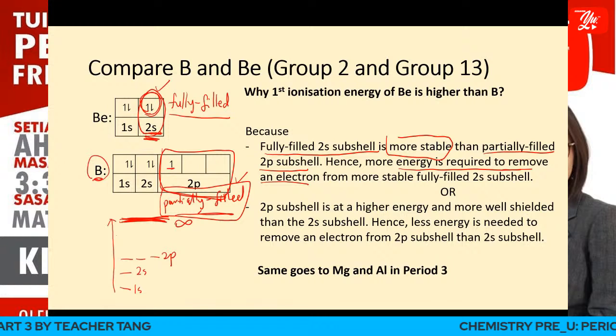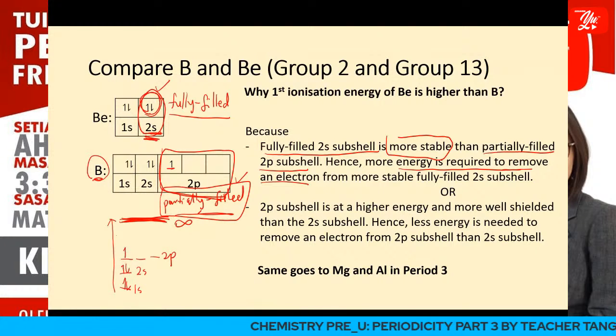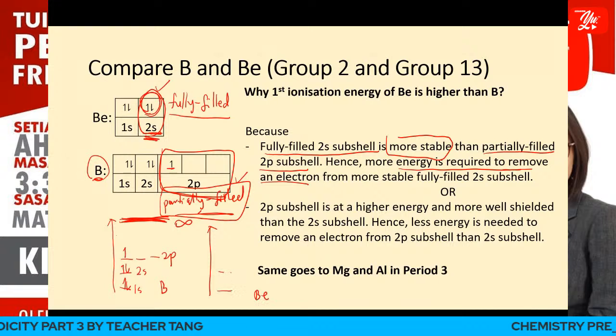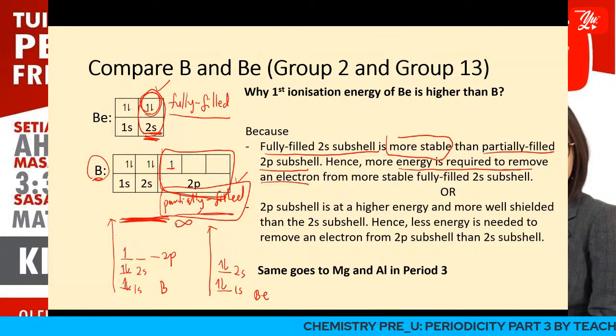Okay, this is boron, while beryllium is like this.